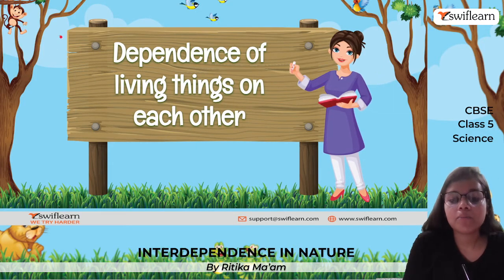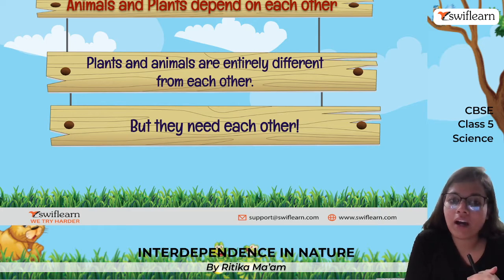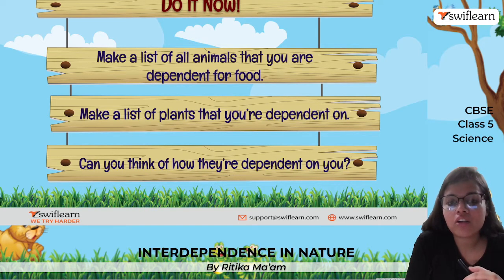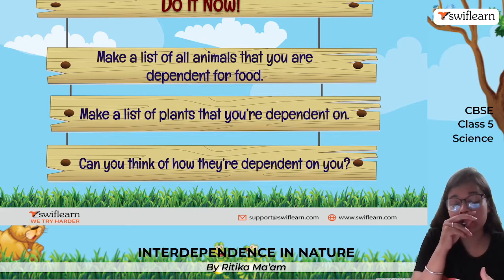Now, dependence of living things on each other. If I talk about plants and animals, we are entirely different from each other, but we cannot live without one another. Okay, we need each other. How? If I talk about animals, we are dependent on them for food, let's say, meat. So people eat chicken, they eat fish, they eat meat. So people are dependent on the animals for their food.